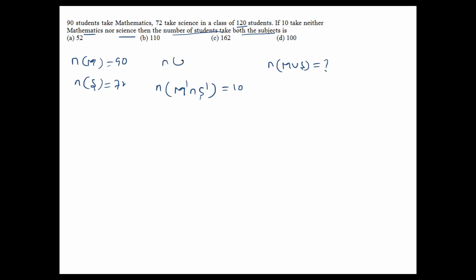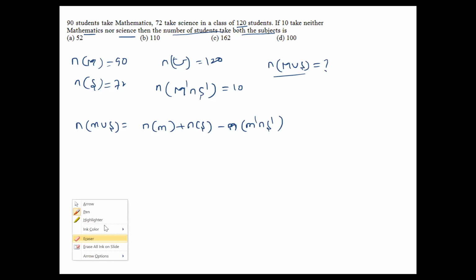So that is n of universal set. What is the value? 120. Now I have to find this question. We have the property n of m union s equal to n of m plus n of s minus n of m intersection s. Not dash, it is only union.